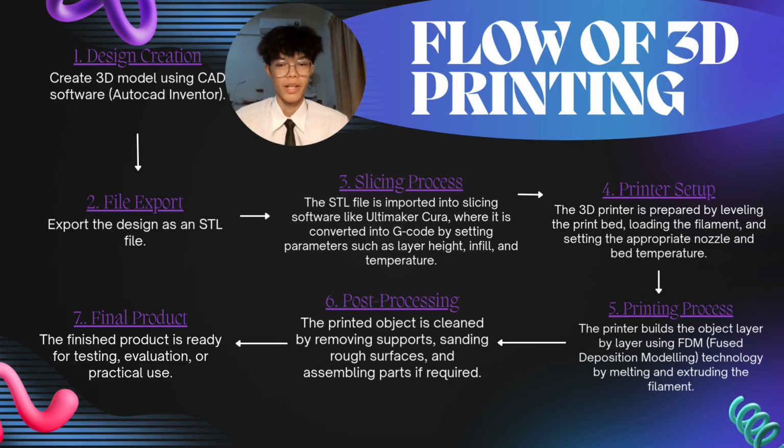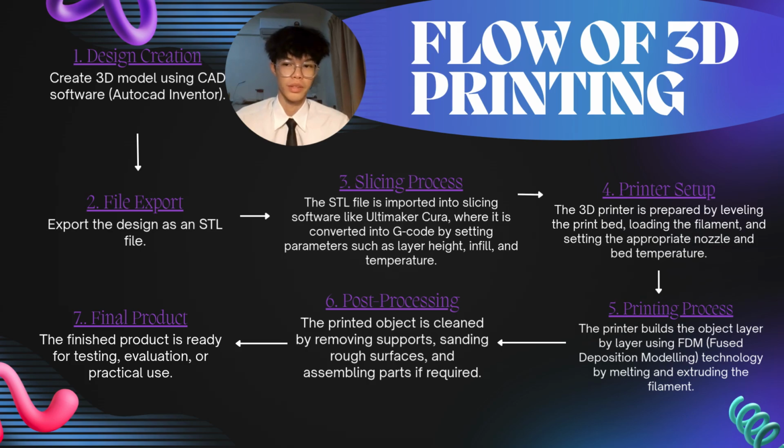Thank you, Lau. My name is Dali Chen, and now I'm going to present about the flow of 3D printing. First of all is the design creation. We create a 3D model using a CAD software, which is AutoCAD Inventor. After the design is created, we export the design as an STL file, which represents the geometry of the model. Thirdly is the slicing process. The STL file is processed using slicing software, for example Ultimaker Cura, which can convert it into G-code, which contains instructions for the printers.